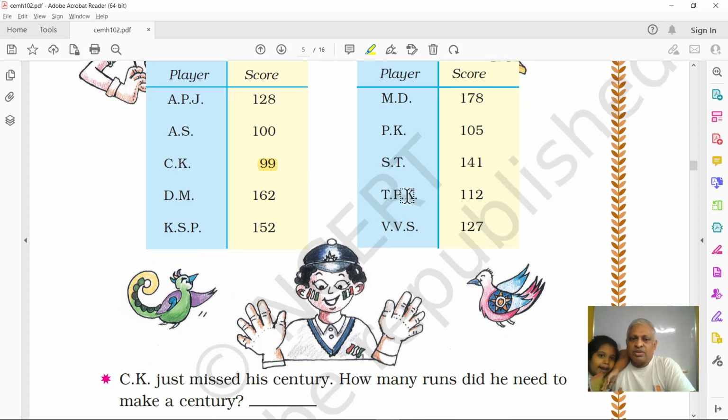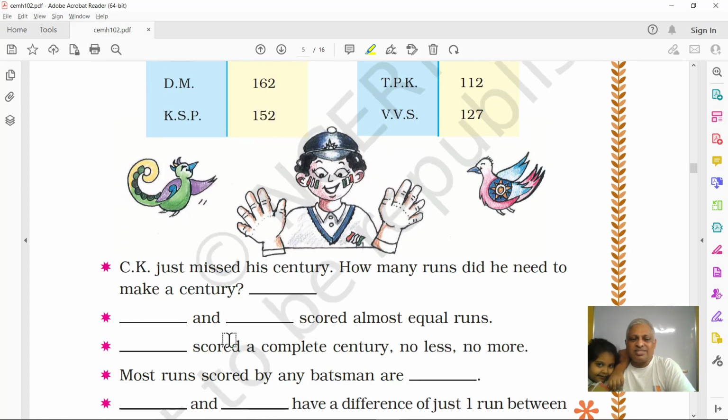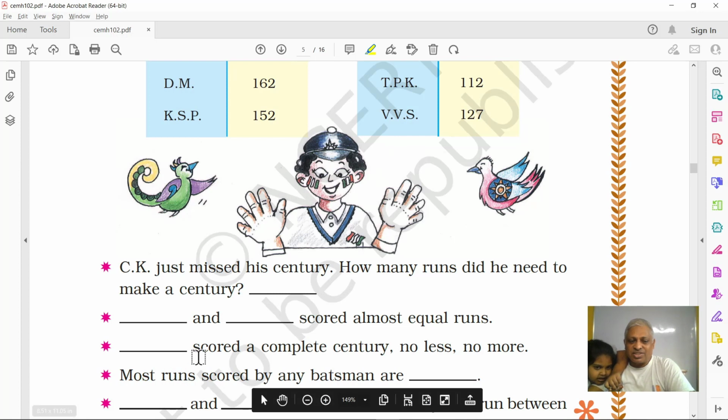APJ and VVS. Yeah, you're right. VVS is 127 runs and APJ is 128 runs. They made almost equal runs. Right? APJ and VVS scored almost equal runs. Yes, you're right. Now, next question.